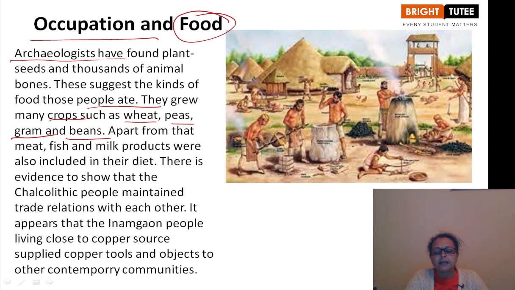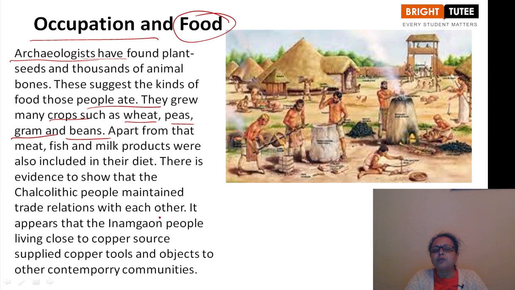Apart from that, meat, fish, and milk products were also included in their diet because they also reared cattle and domesticated animals. So they had plenty of milk and milk products, which were included in their diet as well. There is evidence to show that the Chalcolithic people maintained trade relations with each other.